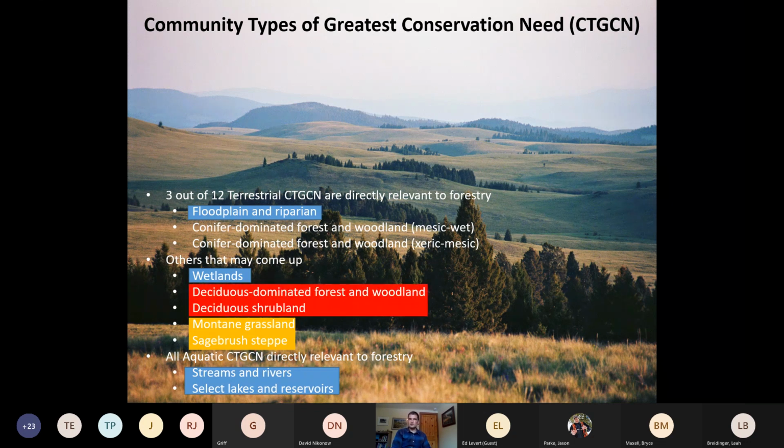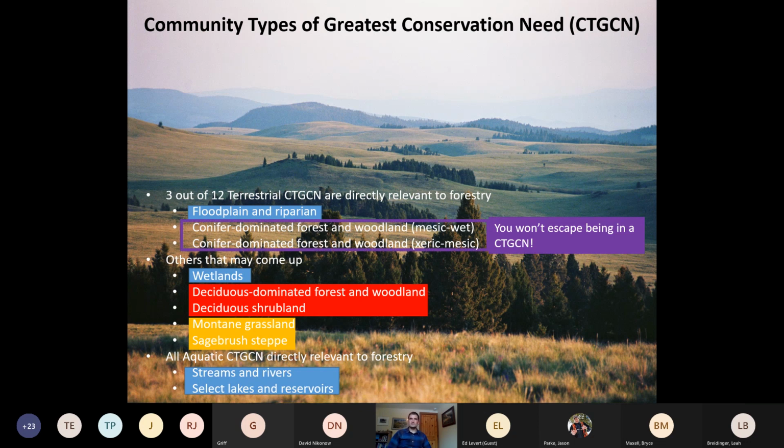And then those deciduous-dominated forests and woodlands and deciduous shrublands, talking about aspen stands and avalanche chutes and those sorts of places. So there's a reason I pointed those out in my first talk as special habitat patches, because they are recognized not just by me, but by the Natural Heritage Program and by the State Wildlife Action Plan as really important habitat types for non-game wildlife and for biodiversity.